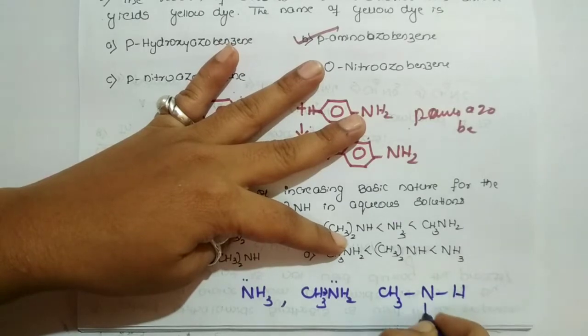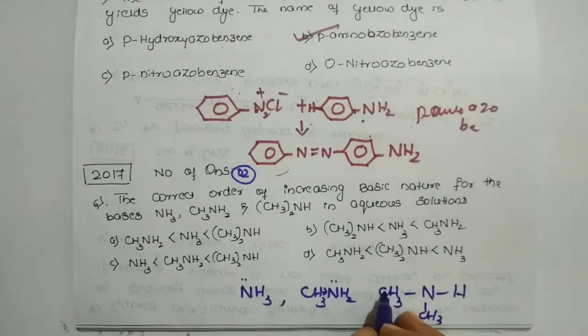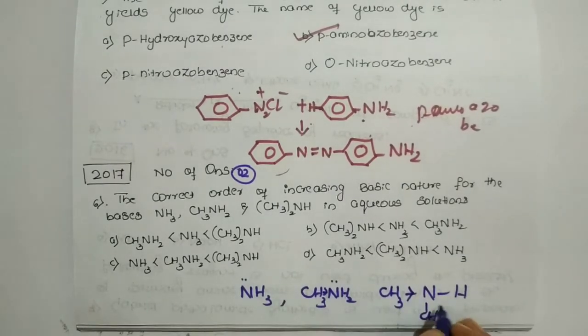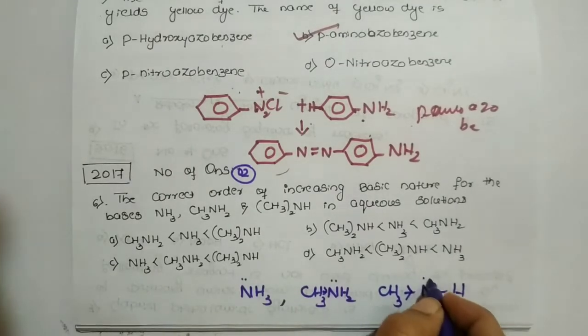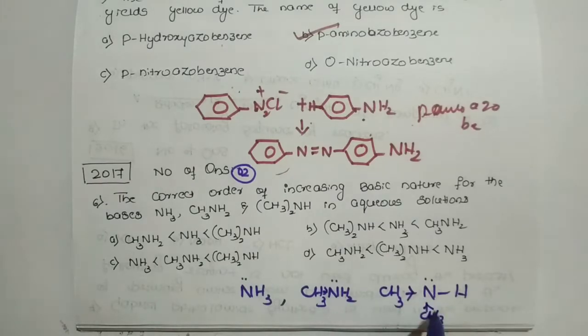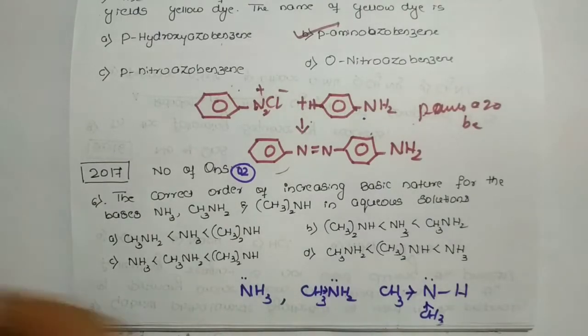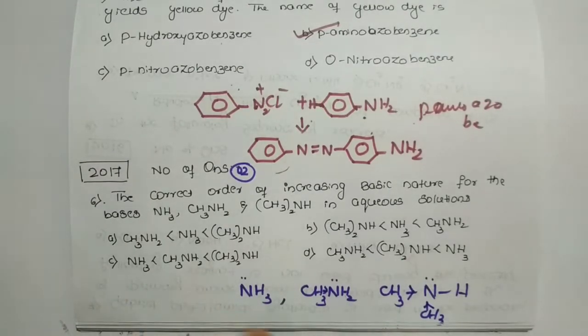Similarly, if I go to dimethylamine, which is what they have asked, this methyl group is an electron donating group, and this methyl group is also an electron donating group, and the nitrogen has the lone pair of electrons on it. As the electron density on nitrogen increases, its capacity to donate also increases, so directly the basic character increases.